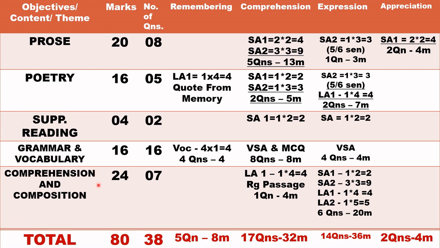Then comes the comprehension and composition part. Here you'll be having more weightage, that is 24 marks. You know that you'll be having a comprehension passage question. So they'll give you a passage, and based on that, you'll be having two 2 marks questions. So please read the passage again and again, and also those 2 questions, and answer well. Definitely you can score 4 marks over here.